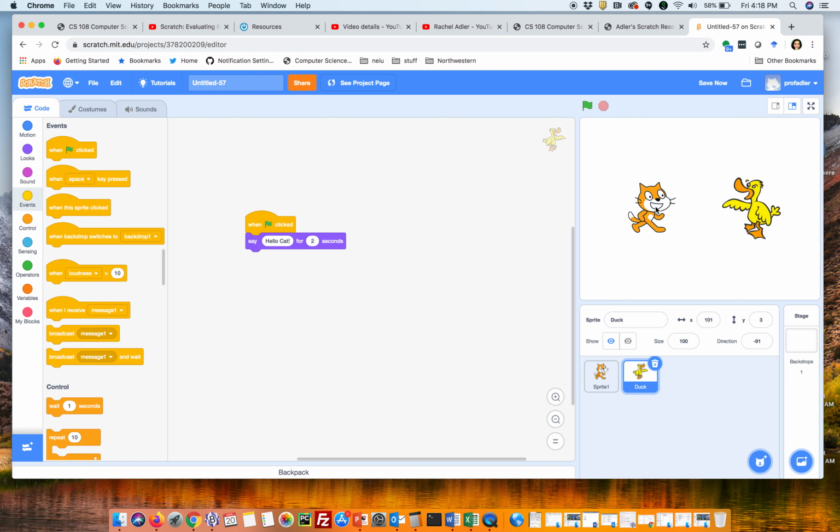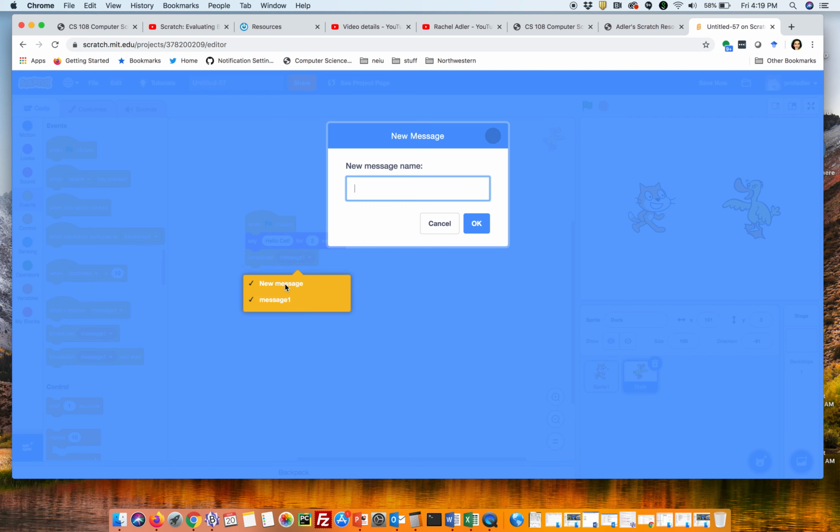Now I want the cat to say something. Hello, duck. But how does he know when the duck is done? Now, of course, I know it's in 2 seconds, but I don't want to do it like that because there could be a lot of things happening. So when the duck is done, I want the duck to broadcast a message that they're done. So broadcast, new message, cat's turn.